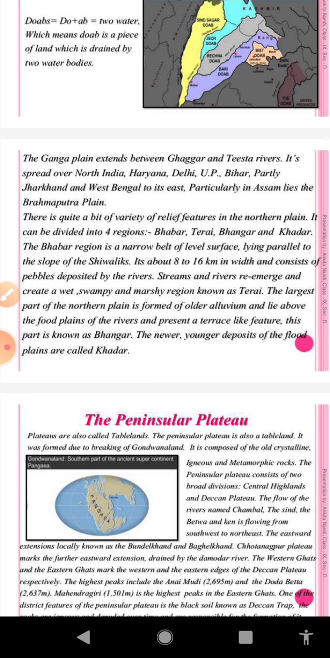But with regard to the Bhangar, this variety of soil is found above or beyond the floodplain area, so the overflowing water of the river is unable to reach there. So it is coarse grained and infertile or less fertile in nature. Okay, we will discuss the peninsular plateau in the next video. Thank you.